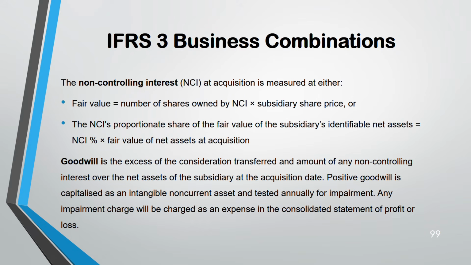Goodwill. Yes. When you have purchased a subsidiary, you have to calculate goodwill. So goodwill is whatever you have paid to acquire the subsidiary, with your NCI, over your net assets. That means fair value of NCI plus consideration minus fair value of net assets at acquisition is your goodwill. So positive goodwill is a part of non-current assets, an intangible non-current asset, and even this will be tested for impairment. And any impairment charge will go as an expense in the profit and loss.